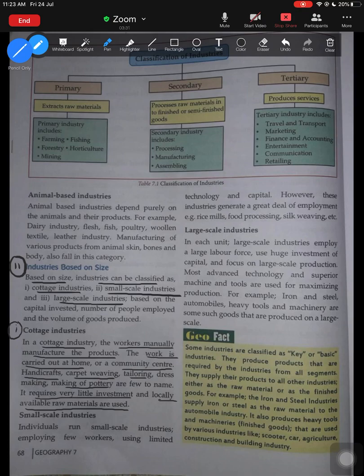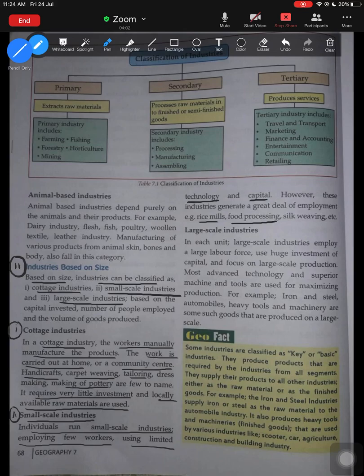The second type of industries based on size are your small scale industries. From the word itself, small scale, so please underline, individuals run small scale industries employing few workers. So in this industry you will have few workers working, also limited technology being used in such industries, and money wise also there is some investment in comparison to cottage industries. All right. What kind of industries are known as small scale?